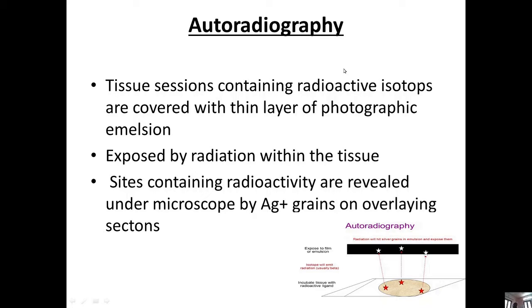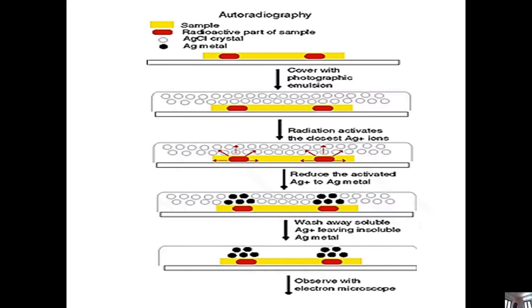Now, how come we could understand that the rough endoplasmic reticulum is the site of synthesis of proteins? This is by means of one of the techniques known as autoradiography. Here, in the case of autoradiography, tissue sections were prepared, and definitely that should have radioactive isotopes.